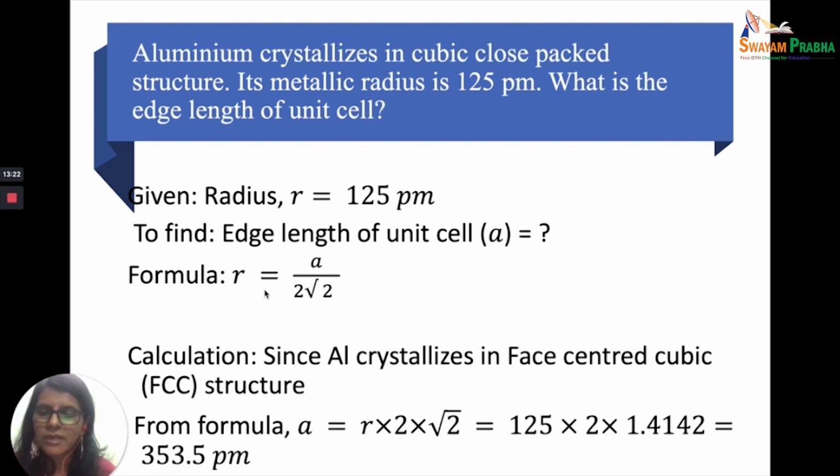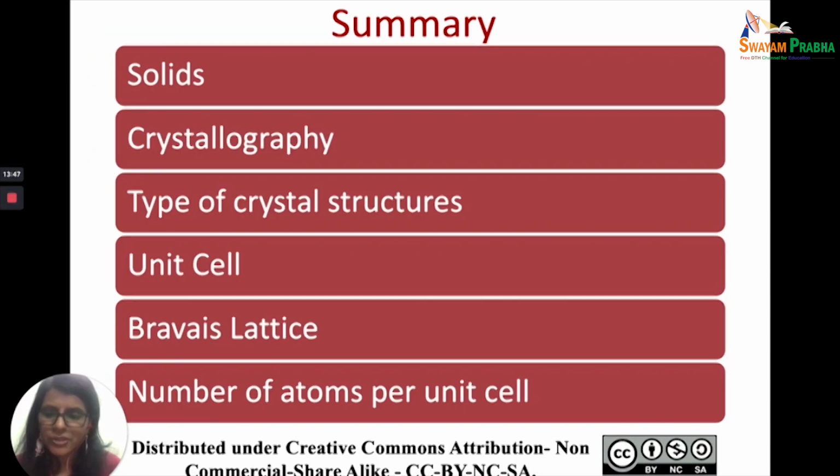We know the relationship between r and a for face-centered: r is equal to a upon 2 root 2. Now we want to find the value of a. So a is equal to r into 2 into root 2. We just substitute the value and we get 353.5.